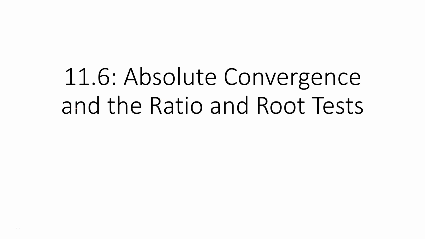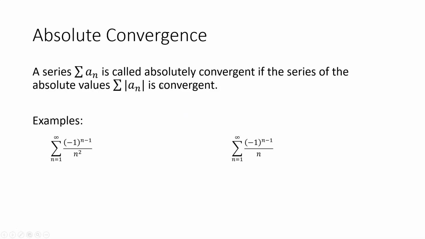In this section, we look at absolute convergence and two new tests, the ratio and the root test, that will be related to this concept of absolute convergence. So let's first define what it means for a series to be absolutely convergent. We say a series a_n is called absolutely convergent if the series of absolute values, in other words, the same series but with the absolute value around each term, is convergent. So if the series of absolute values is convergent, we say that the original series is absolutely convergent.